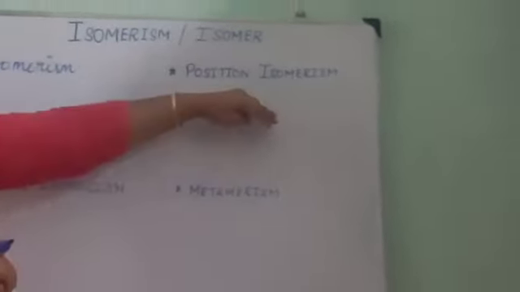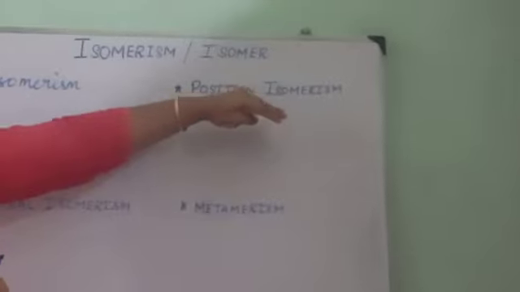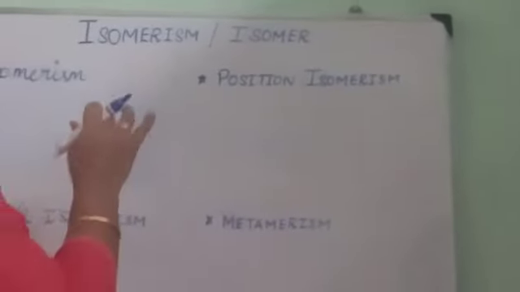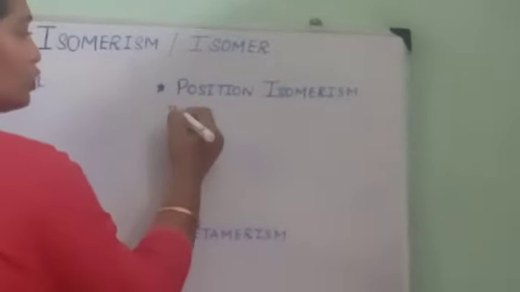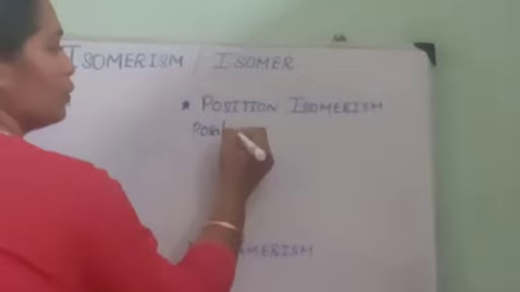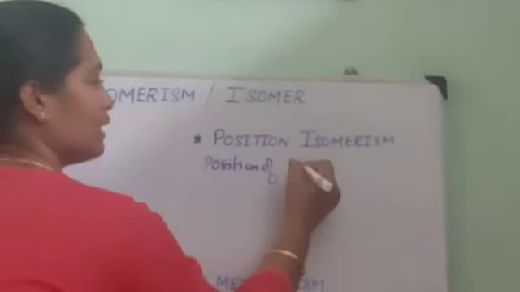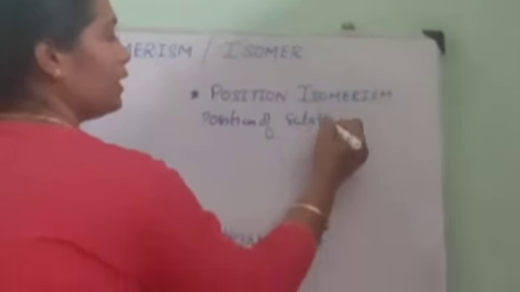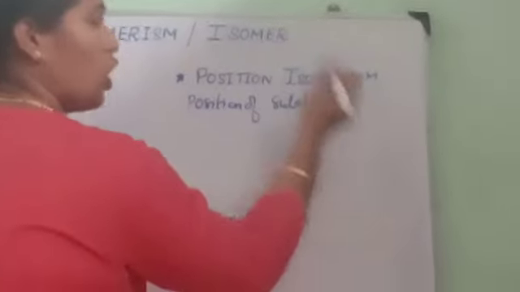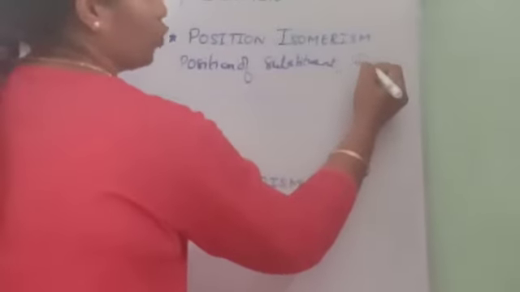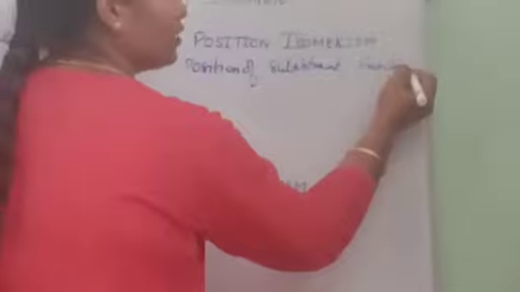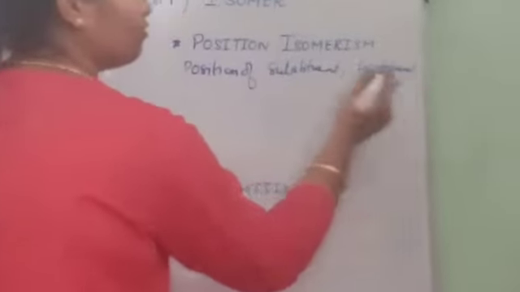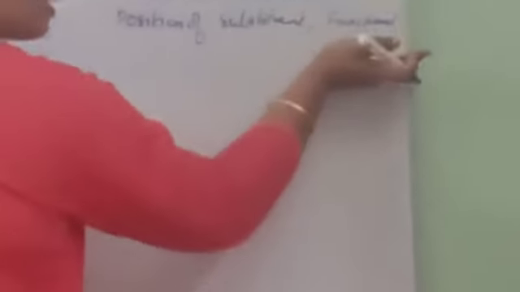Now, let us see the position isomerism. Position isomerism is a type of isomerism in which the compounds differ in the position of the substituent. The substituent might be the branches or the functional group. The compounds differ in the position of the branches or the functional group.